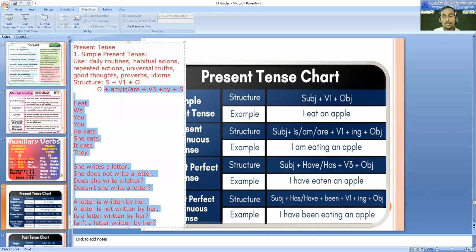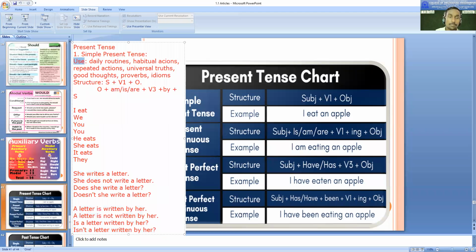So if it is clear, then maybe we will talk about the next tense here. Anything we are missing here? Almost we covered everything from simple present tense. So we will go for present continuous. Practice it, more important, practice it. How to practice? You can just make a variety of sentences.